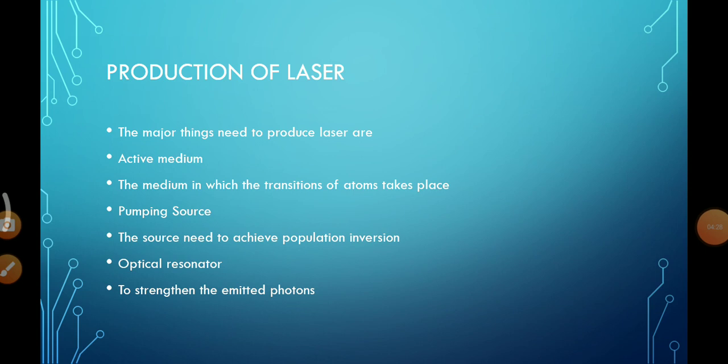And next, the third thing we need is the optical resonator. Why do we need this? To strengthen the emitted photons. Optical resonators are nothing but reflecting mirrors. One is a 100% reflecting surface, the other mirror is 50% reflecting. These reflecting mirrors act as the optical resonator. In the case of a semiconductor diode laser, the highly polished junction between the p-type and n-type acts as the optical resonator. So by getting the three important things, active medium, pumping source and optical resonator, we can produce a laser.